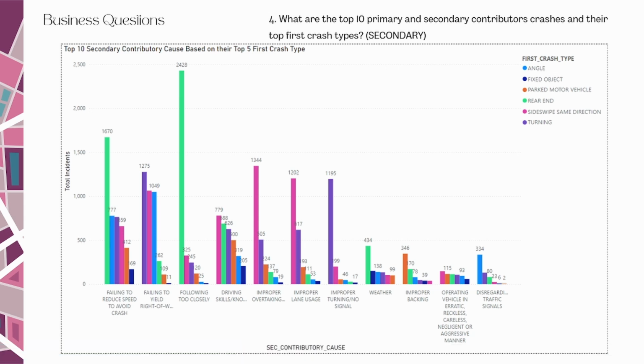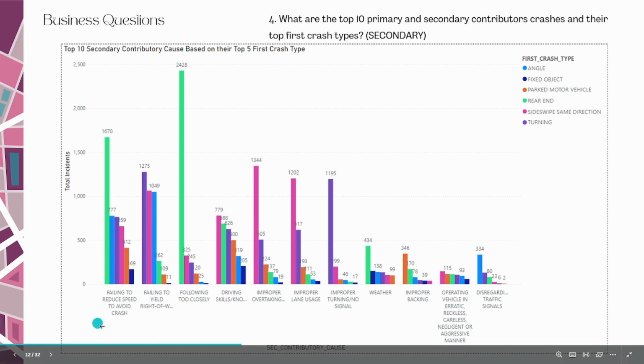These two crash types also appear within the top three secondary contributors, which are failing to reduce speed, failing to yield, and turning. The reason for such crashes is even more evident if we take a look at the top 20 streets.